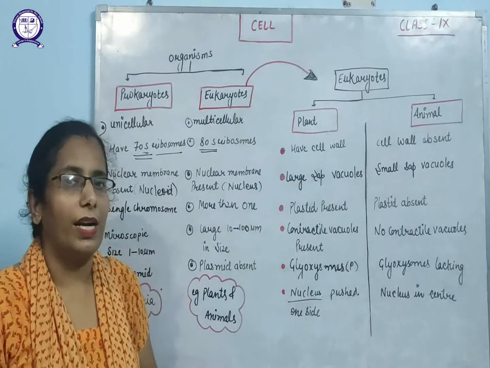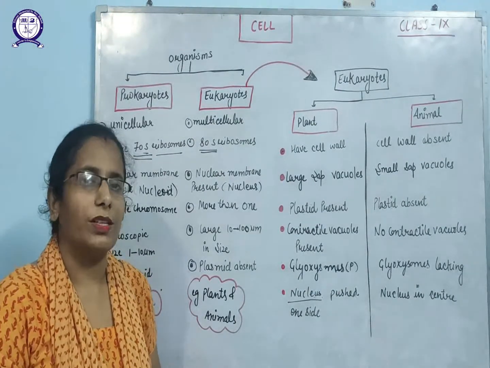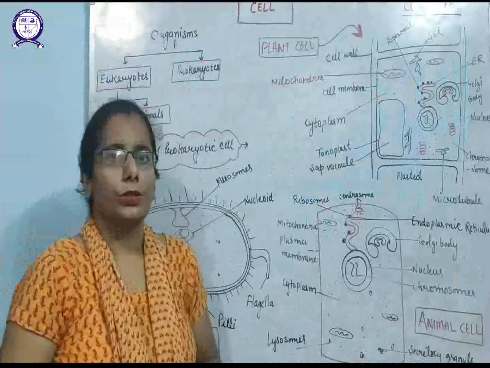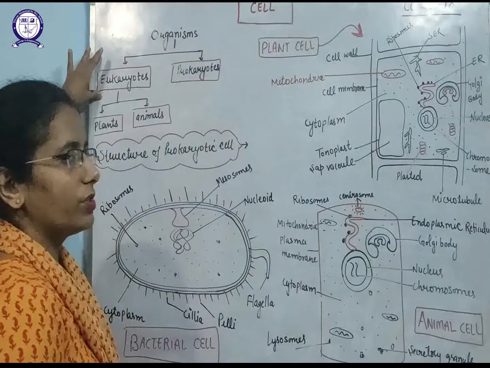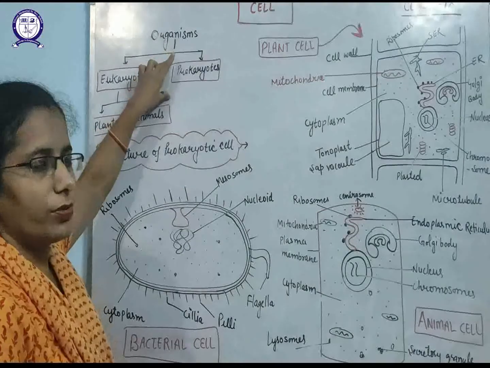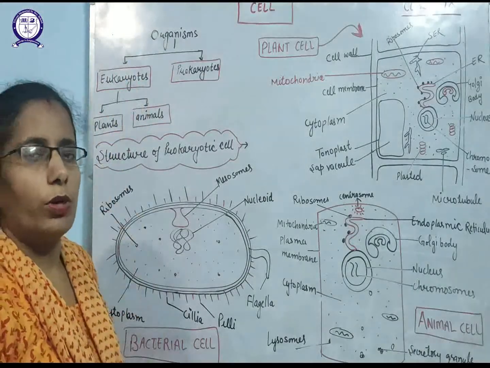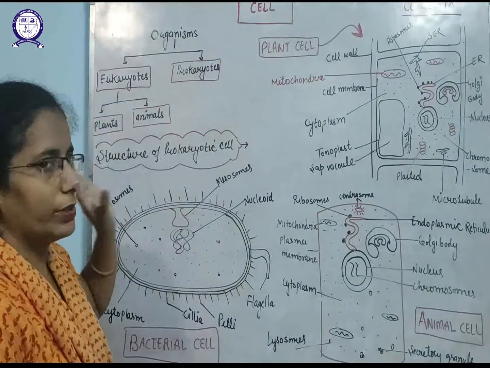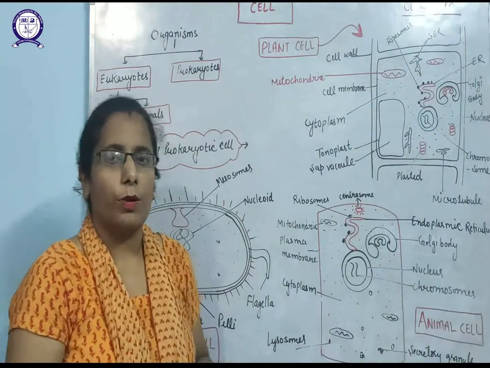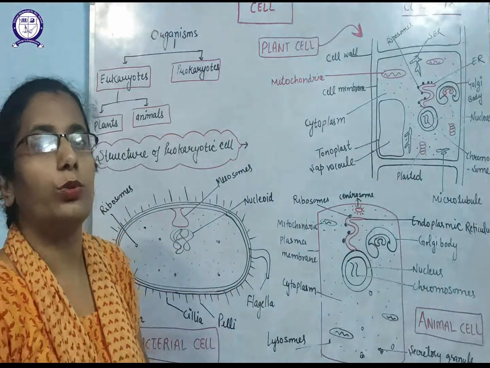After that, we can look at the structure of prokaryotes and eukaryotes. So we will study that now. Students, as you know, organisms can be divided into two categories: one is prokaryotes and the second is eukaryotes. Already we have covered the differences between prokaryotes, eukaryotes, plants and animals. So today we will discuss the structures of the prokaryotic and eukaryotic cell.